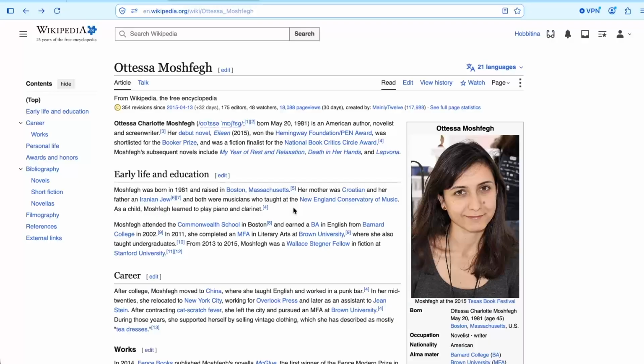And the other thing I'll add is that if you have a lot of sentences that are using the same source, like if everything in this paragraph was all supported by source 4 here, you could just have a source at the very end of your paragraph and people will be able to understand that many of these facts are coming from this one source. So let's learn how to actually add a citation.